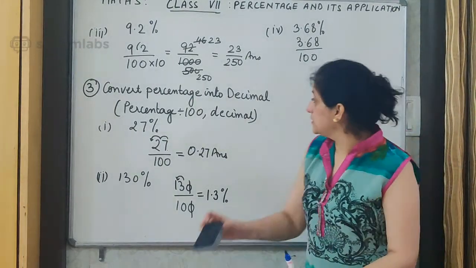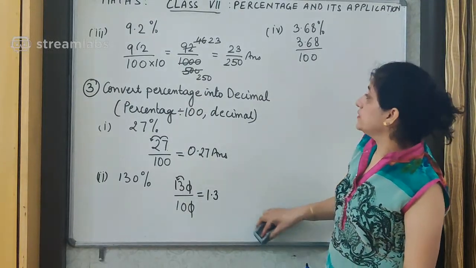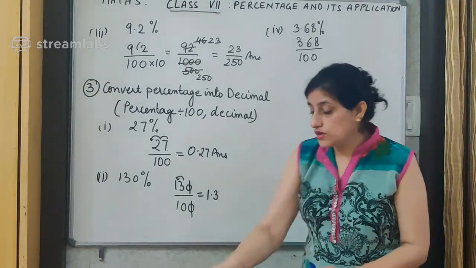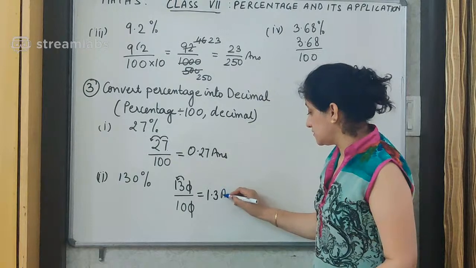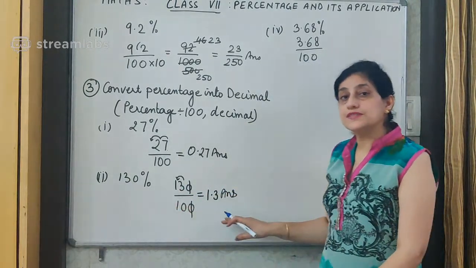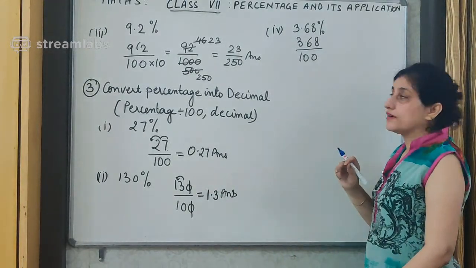Sorry, it is not percent because we are converting it to decimal. As we did not write percent there also, I was about to write it in the answer. It is 130, so I cannot write percent here again. Now it is 3.68 divided by 100.